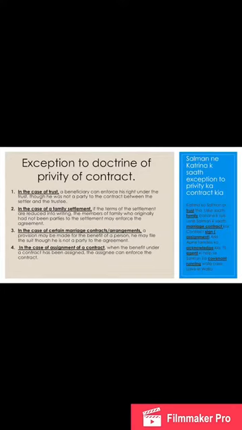These points can be learned with the help of this simple story. So Salman ne Katrina ke saath exception to privity ka contract kiya. Here, exception to privity is the question and the rest is the storyline.